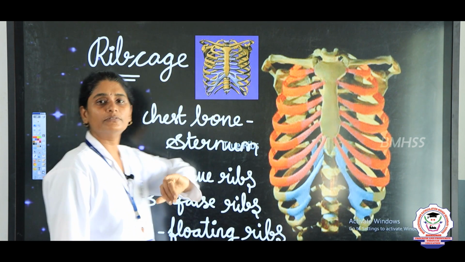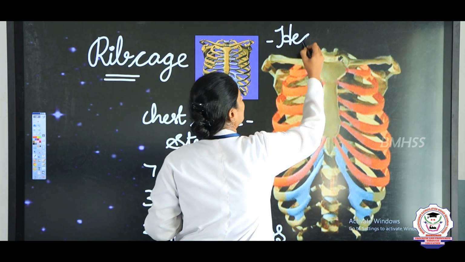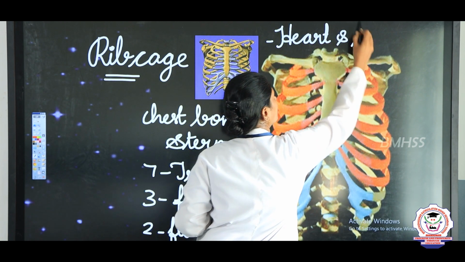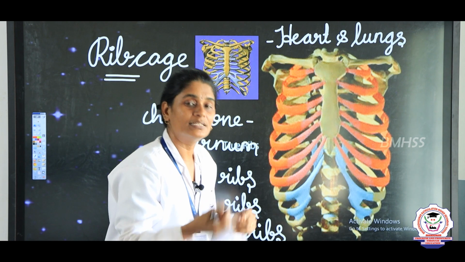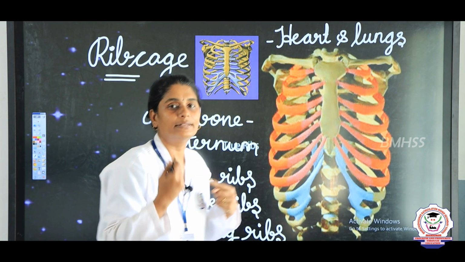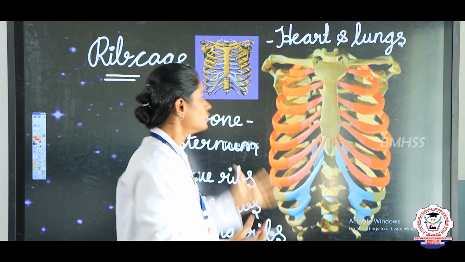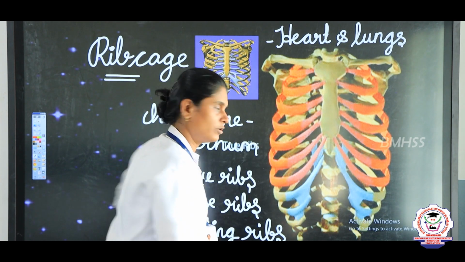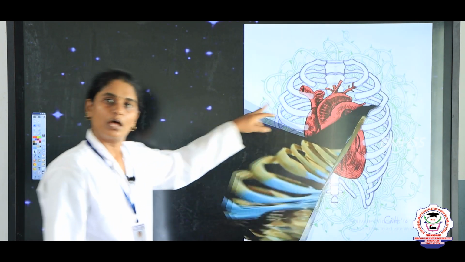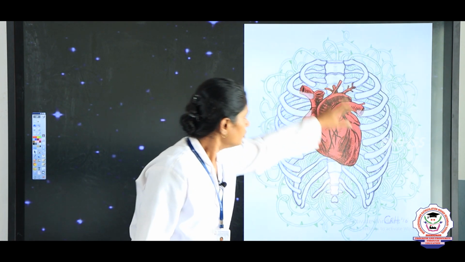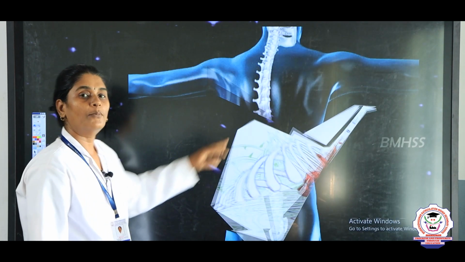So, now what is the function of the rib cage? The rib cage protects the heart and lungs. Just as the skull protects the brain, likewise the rib cage protects your heart and the lungs. Heart and lungs are internal organs which need protection, right. So, that is protected by the rib cage. Okay. Now, let us see about the next one, your vertebral column.